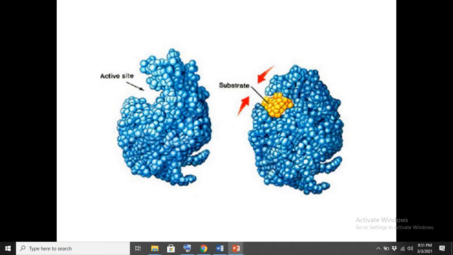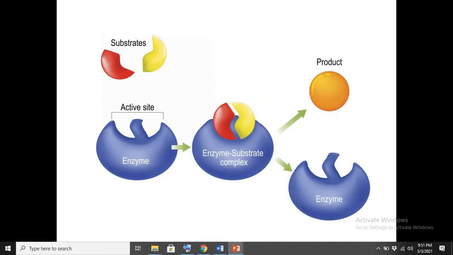Enzymes are actually proteins. There are different types of enzymes. We will have a separate series of lectures on enzymes, but here you just have to keep in mind what enzymes are. Actually, enzymes are proteins, one special type of protein you can say, and they have a particular function. And what is their function? They are involved in catalysis.